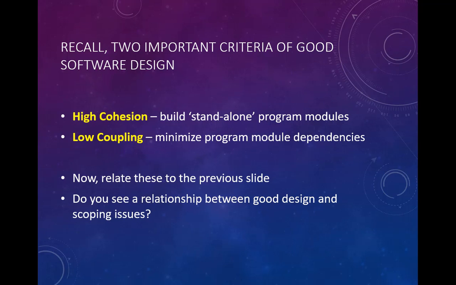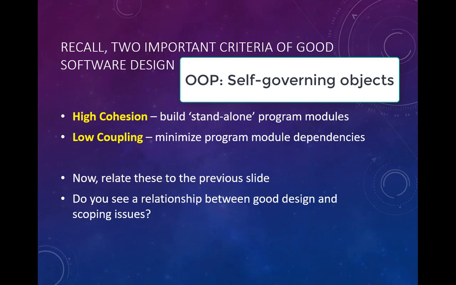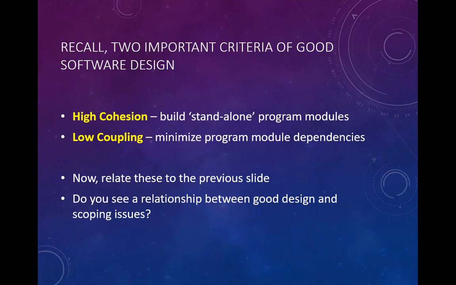With an object-oriented solution, we really cut down on that. And so that's a good thing. It's one of the strengths of object-oriented programming compared to structured programming in large programs. So now relate that to the previous slide. Do you see how these design goals of high cohesion and low coupling really lend themselves to not having global variables?